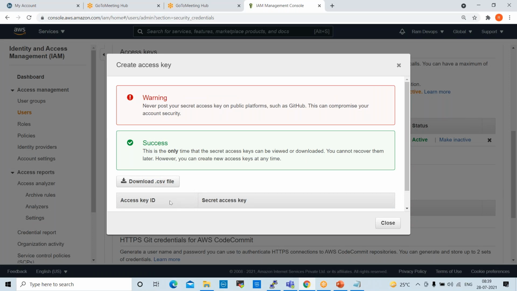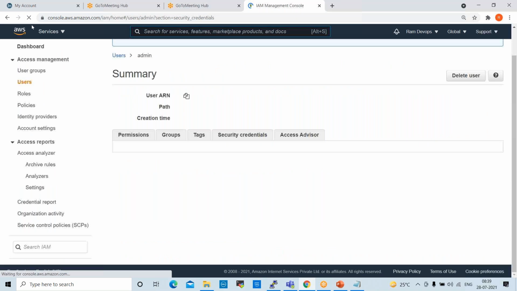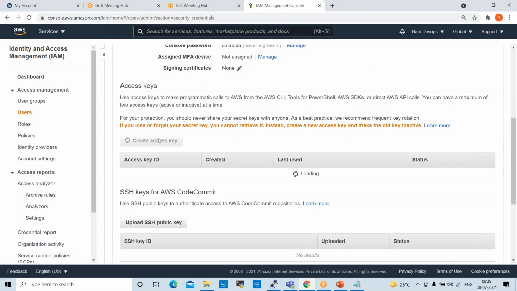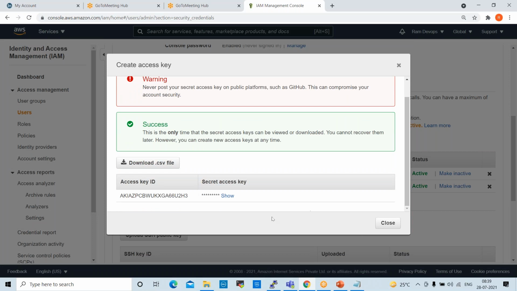Never post your secrets. When you click on generate access key, it will generate the access key and secret key.